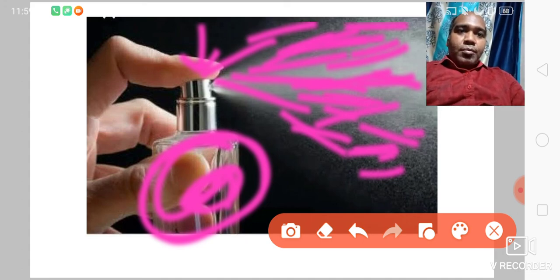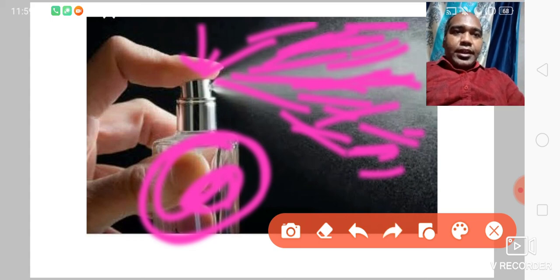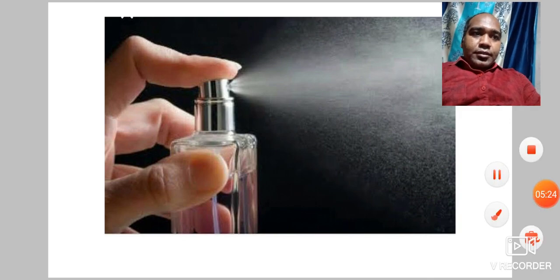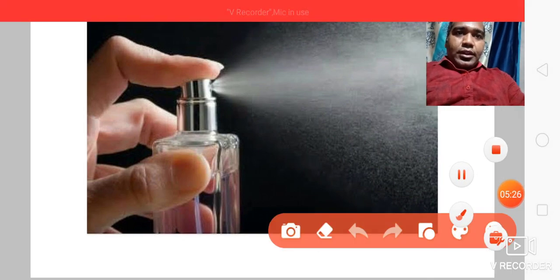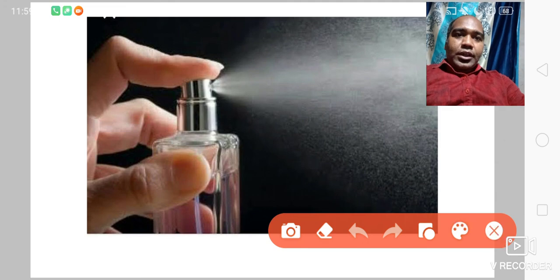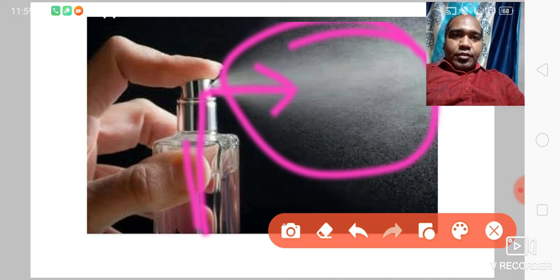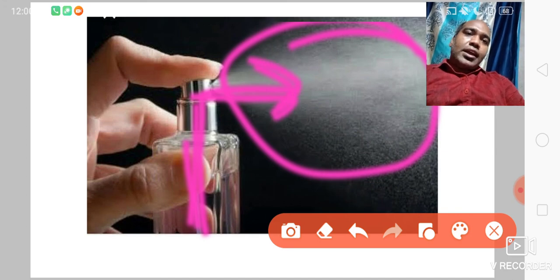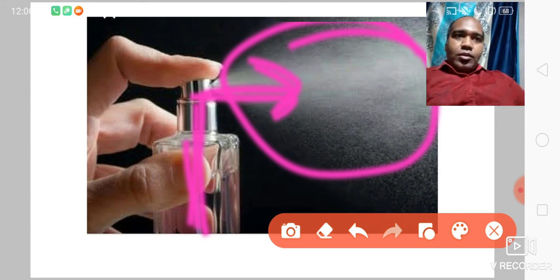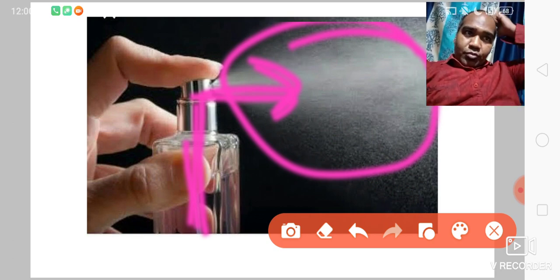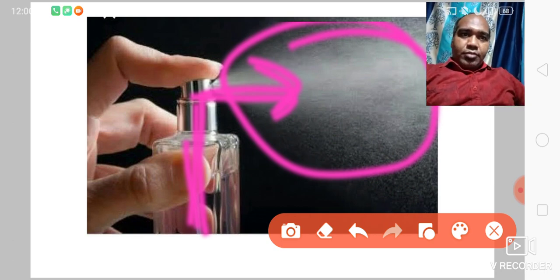So what kind of mixing is there? The liquid from the perfume bottle comes out and mixes with the air present in the surroundings.